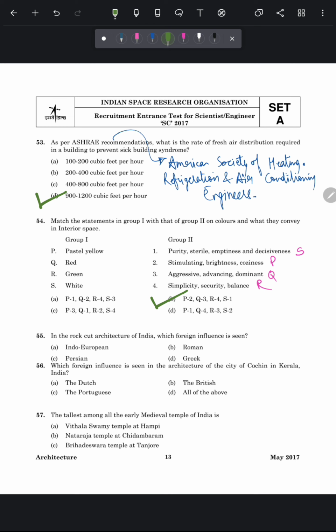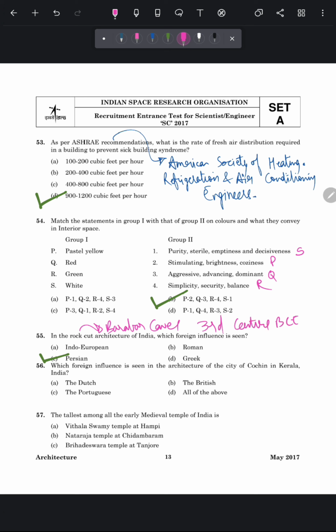Question number 55 is, in the rock cut architecture of India, which foreign influence is seen? So in rock cut architecture of India, Persian influence is visible. So the correct answer of this question is Persian. And in India, the Barabar caves is the oldest rock cut found, in the 3rd century BC.